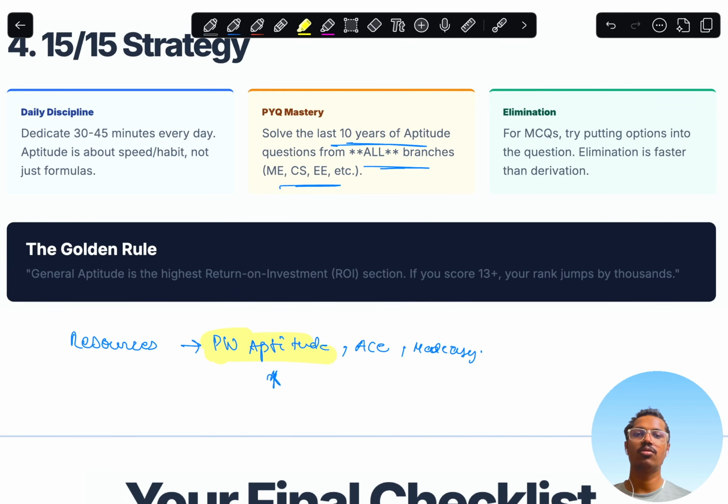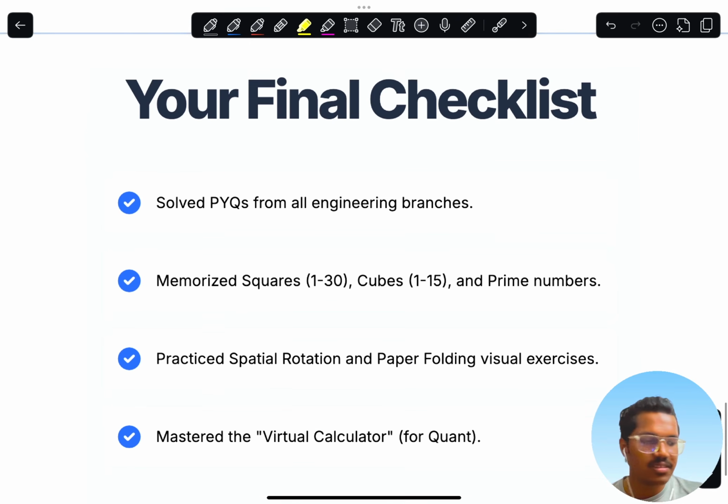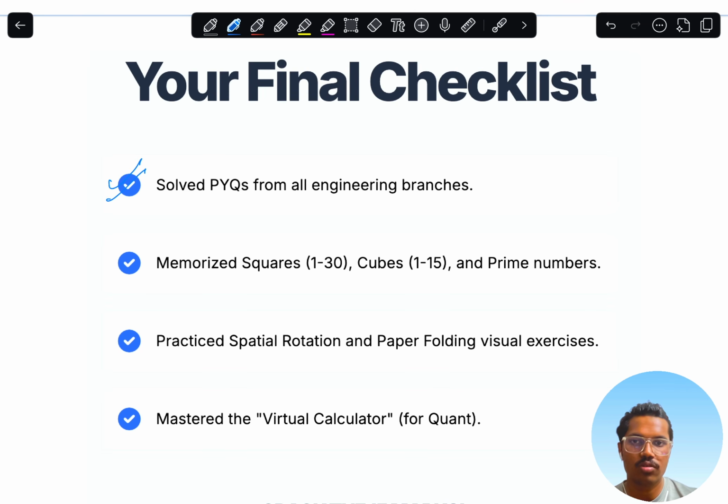And the thing is, any core subject requires more than 1 month to master it. You can do this by just giving it 10 to 20 days dedicatedly and get 30 plus marks. So the final checklist to get 13 out of 15 is: solve PYQs, which is the must thing you should do.